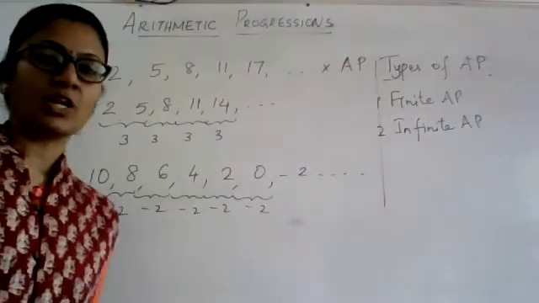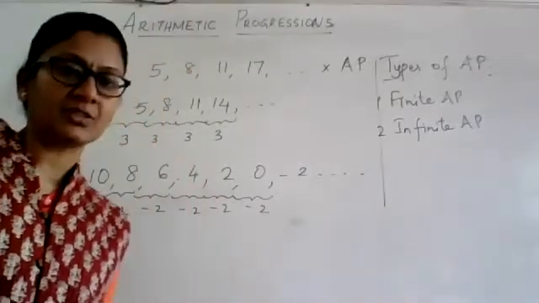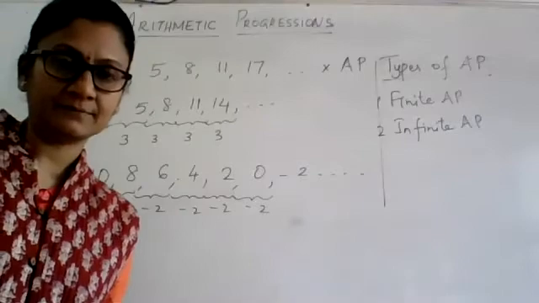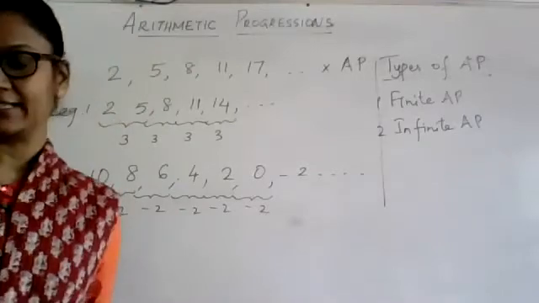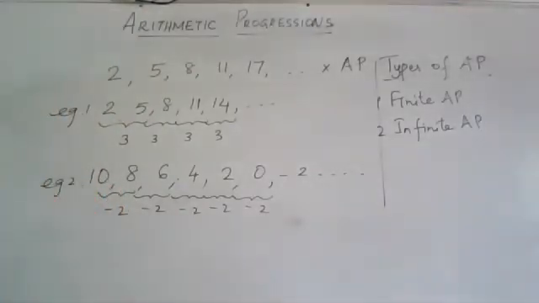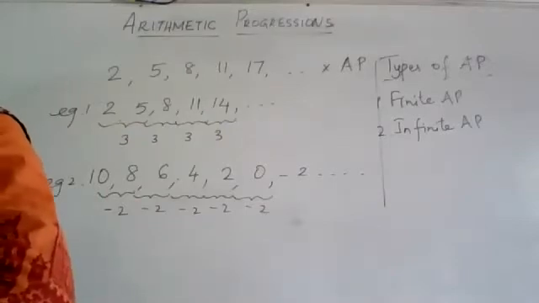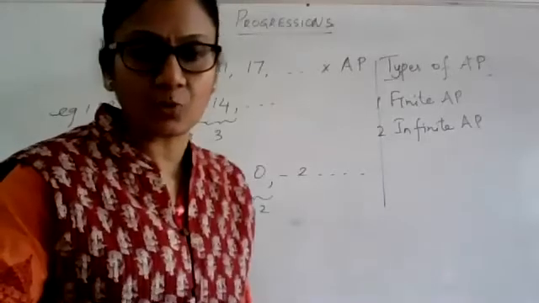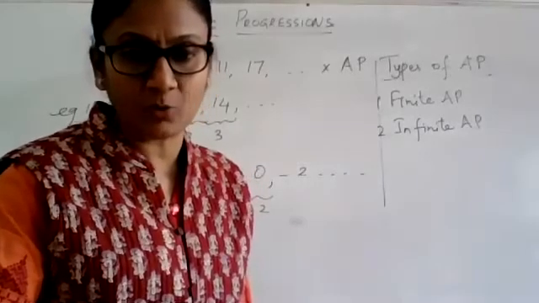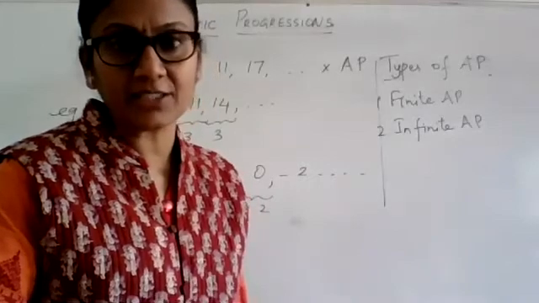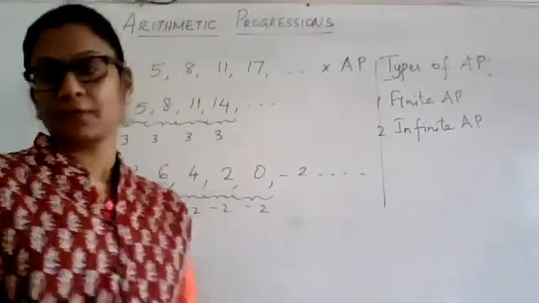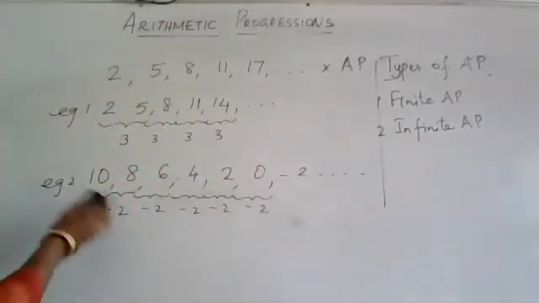An AP which has got infinite number of terms or it does not have a last term is called an infinite AP. So with so much of introduction on what is an AP and the types of AP, now we will write the general form of representing an AP. How do you generally represent an AP?